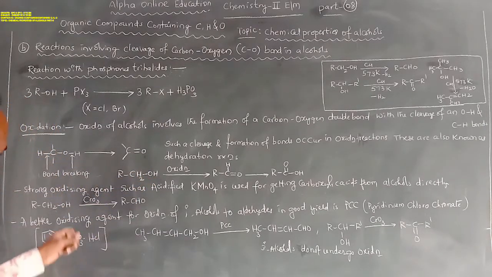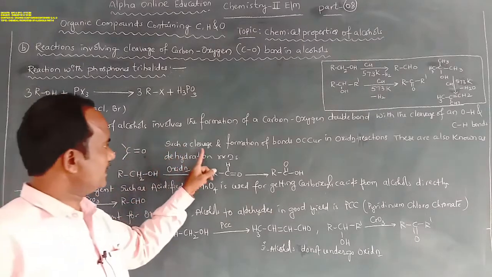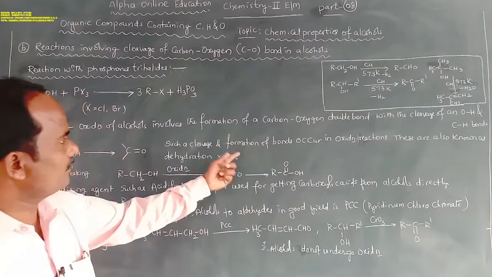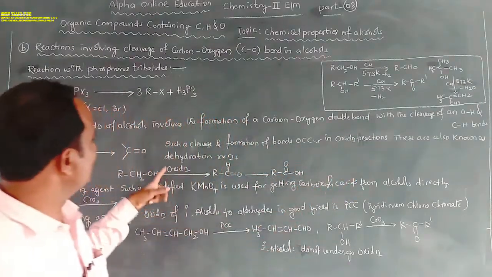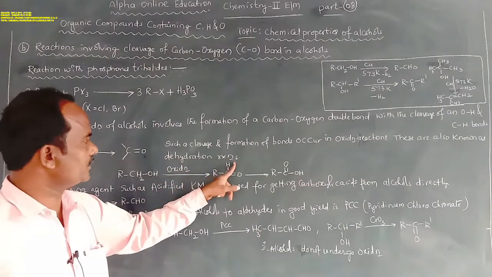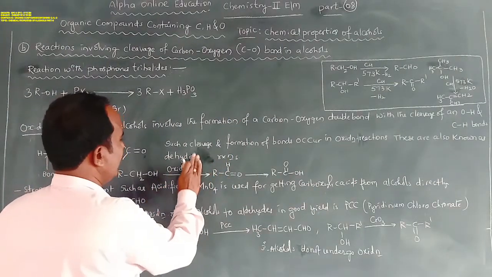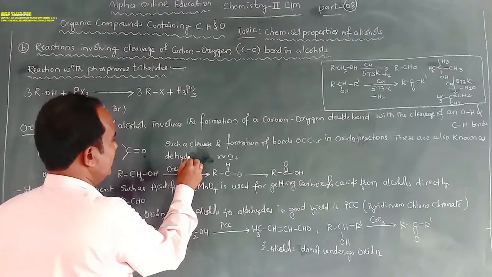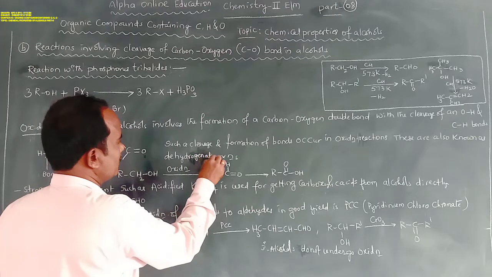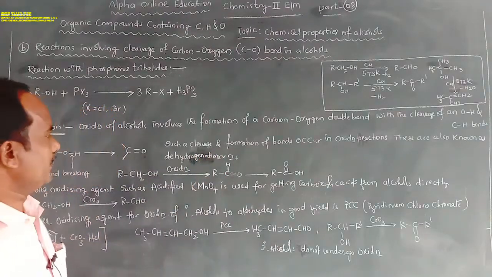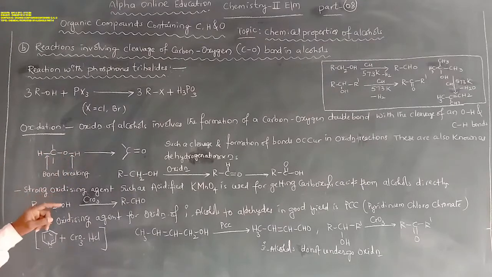So this is the breakage. Such cleavage and formation of bonds occur in oxidation reactions. These are also known as dehydrogenation reactions. Dehydrogenation means what? Removal of hydrogens takes place.